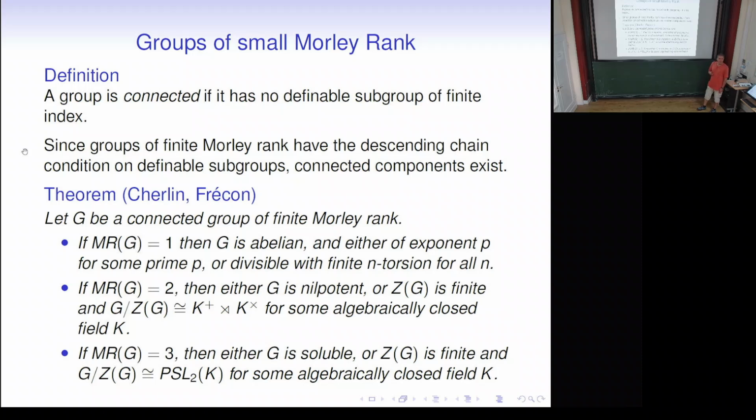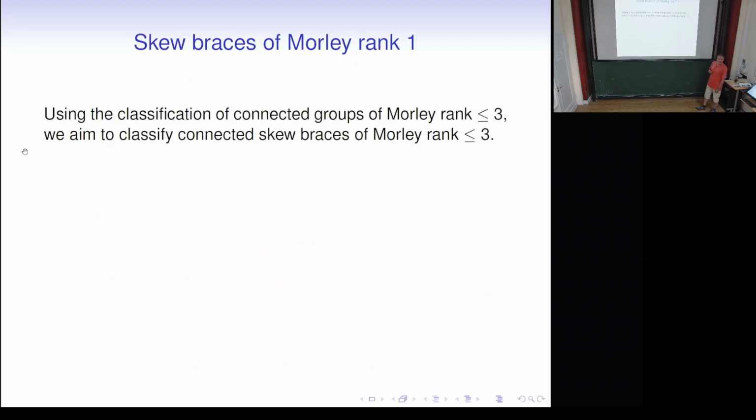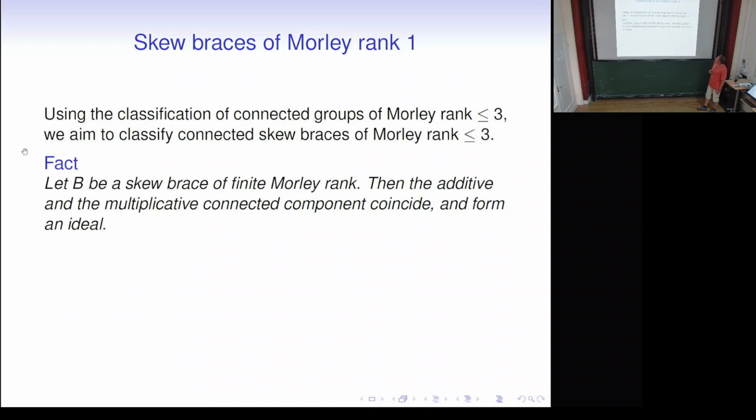And so we wondered, well, what are braces of finite Morley rank? Since we know what the additive and the multiplicative groups look like, how can they combine in a brace without augmenting the Morley rank? So the first thing is, we have an additive connected component and a multiplicative connected component, but there's no reason a priori why they should be the same.